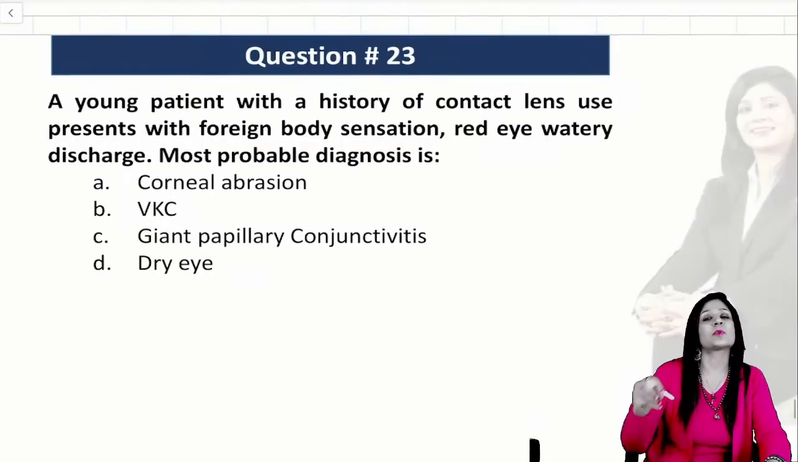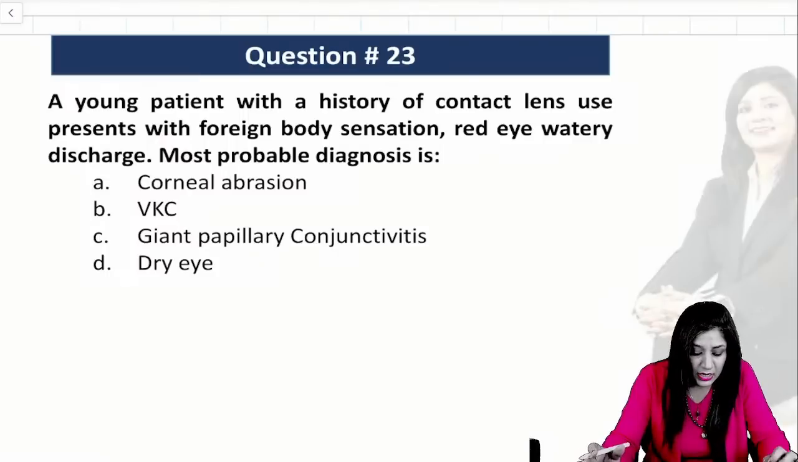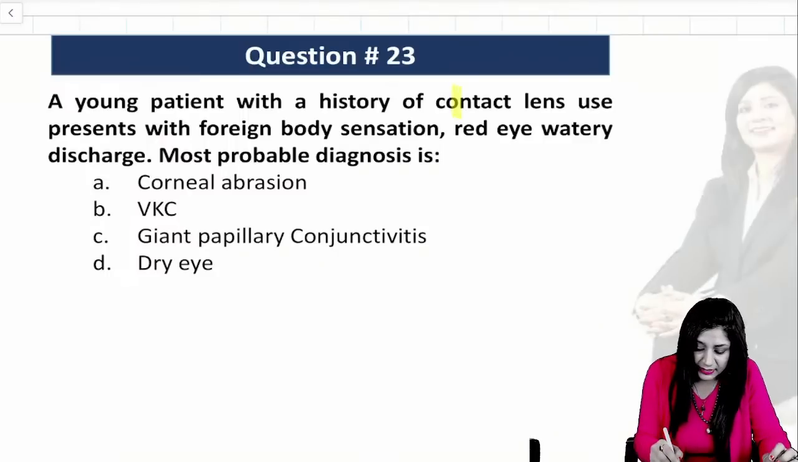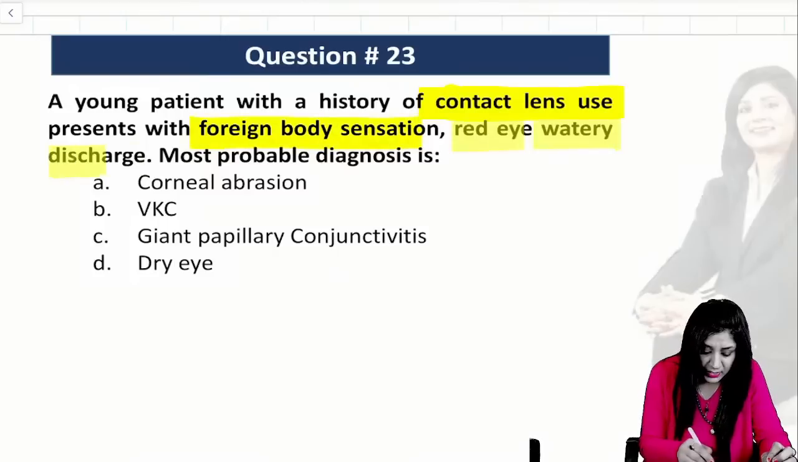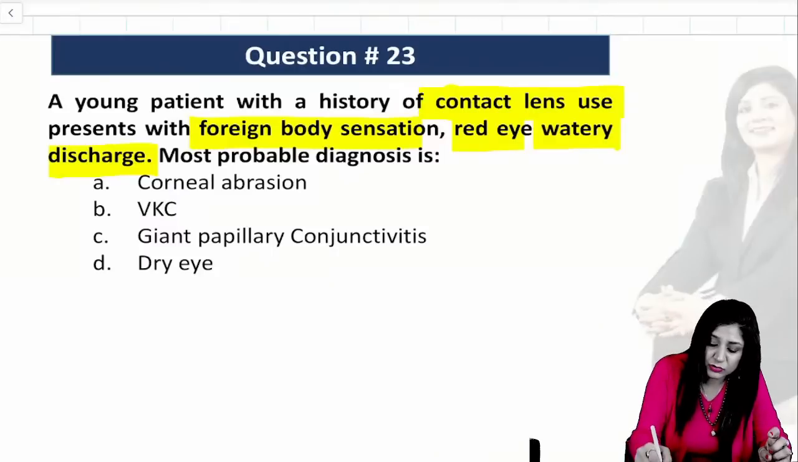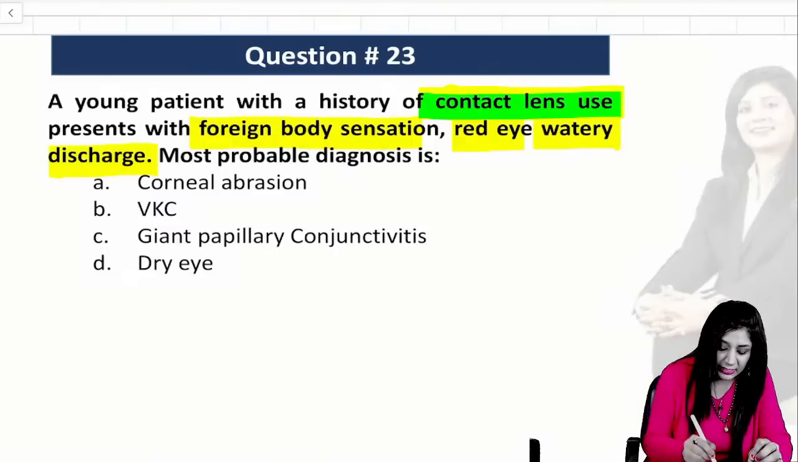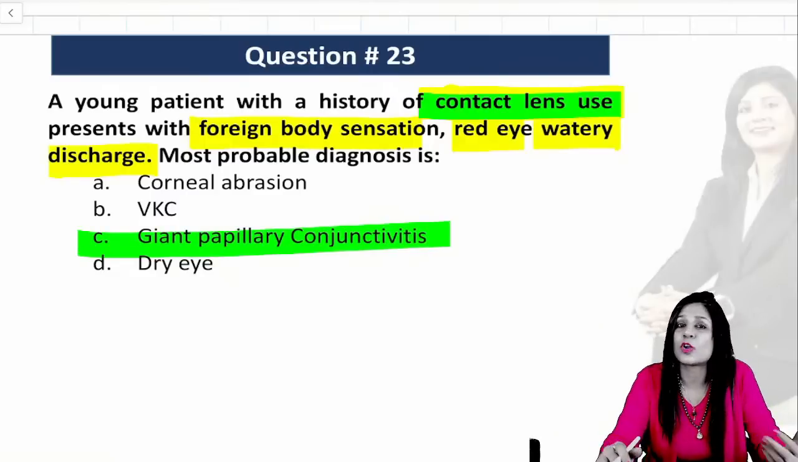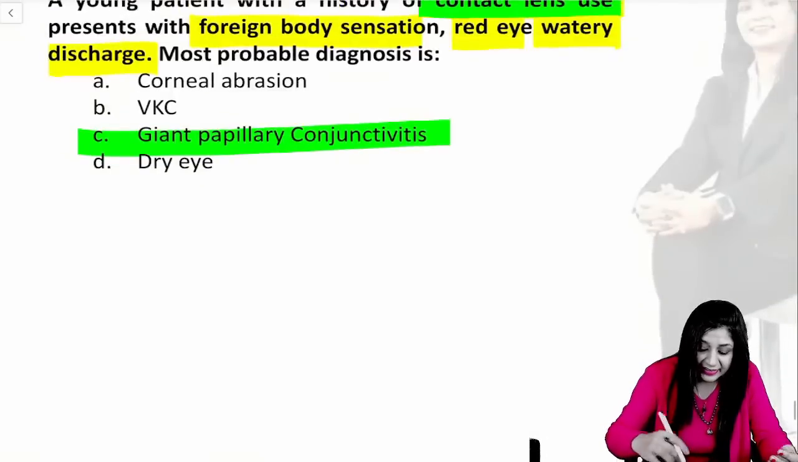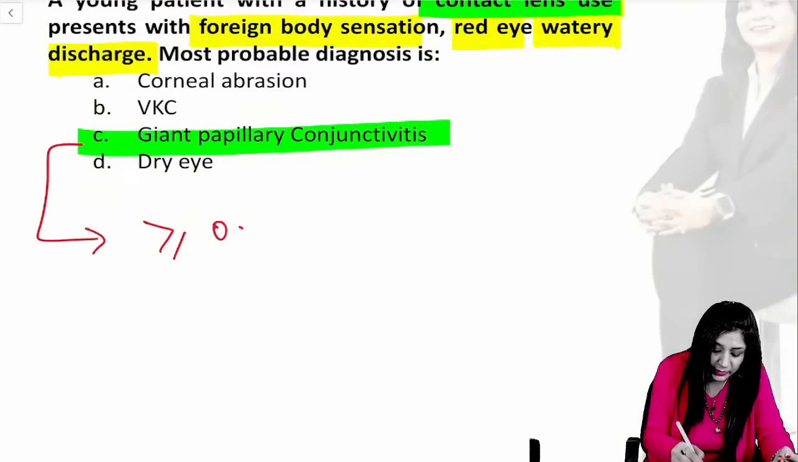Now, I have kept this question as well as the VKC question because most of the time there is some confusion about both. A young patient is coming with a history of contact lens use and foreign body sensation, redness, and watery discharge. Now, even if they give you the picture of cobblestone papillae, remember guys, whenever we have a history of contact lenses, any irritation which is localized, then this will give you giant papillary conjunctivitis and not vernal keratoconjunctivitis. In giant papillae, the size will be more than 0.3 mm.